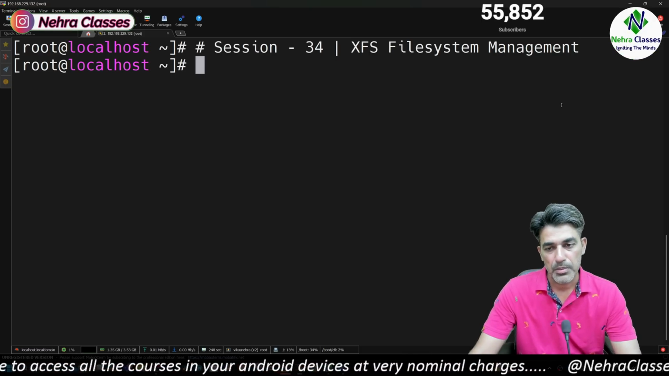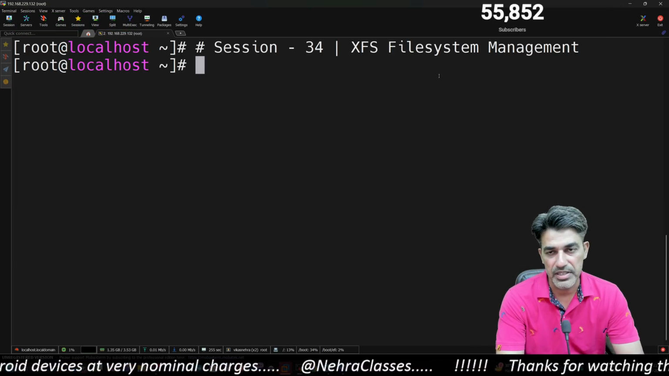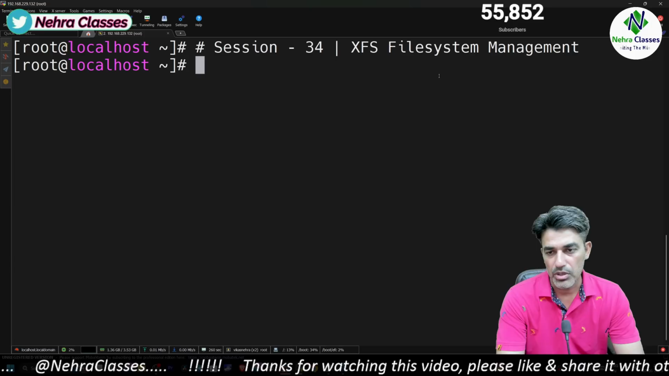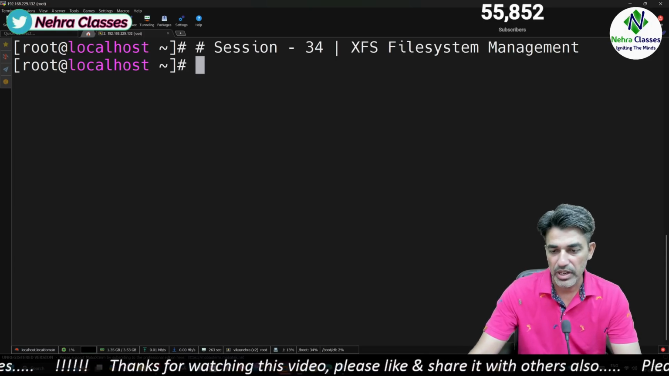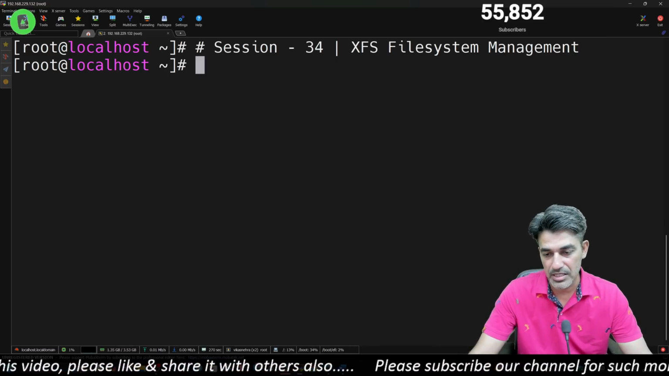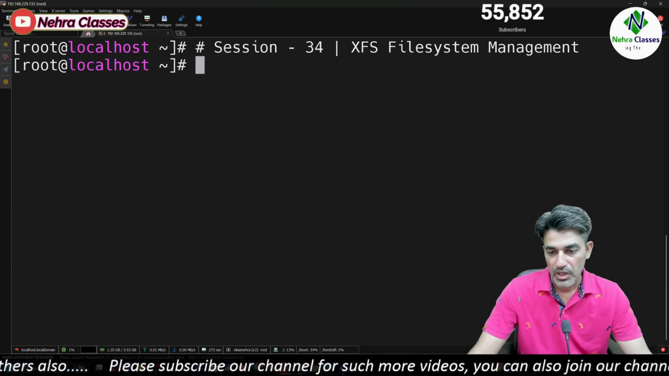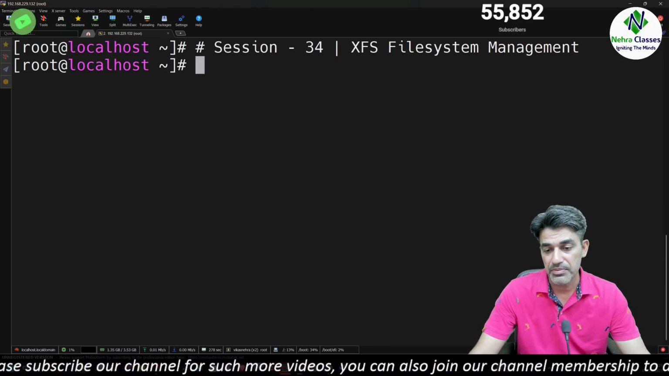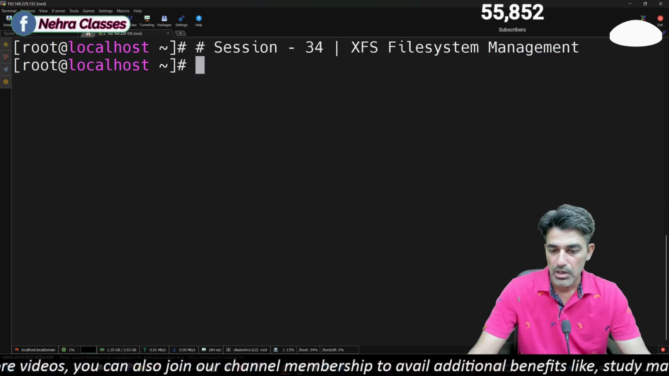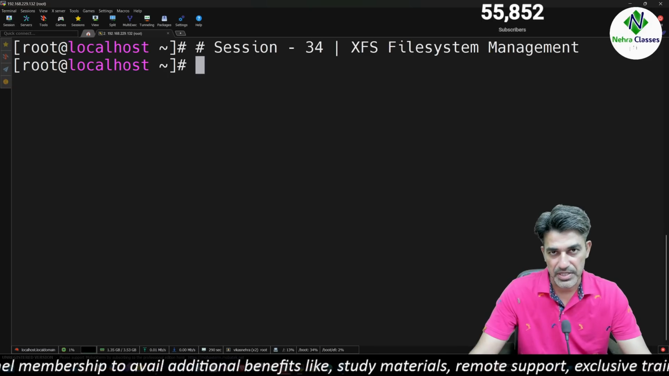In this session, we will learn a lot of things about XFS file system, like how can we set or change the file system label, how can we mount the file system with special options like noexec, nosuid, noatime, how can we see the file system statistics, what are the commands that we can use for this purpose. After that, we will learn how can we check and repair the XFS file system.